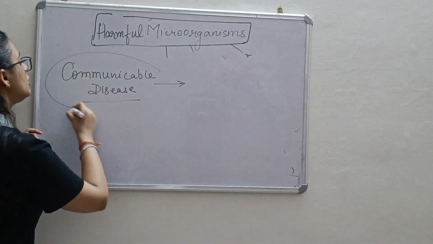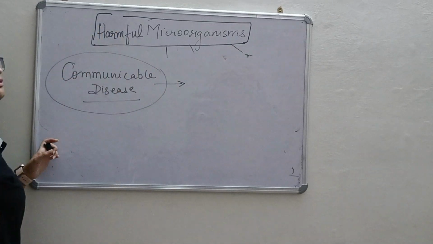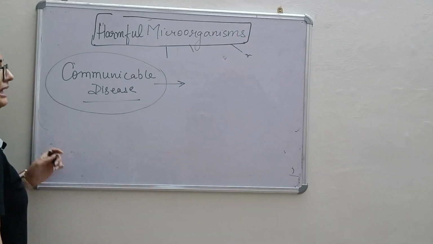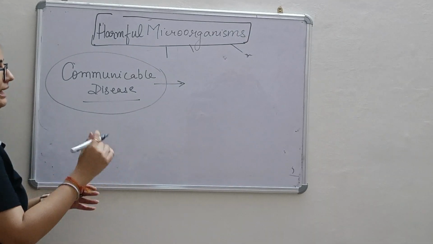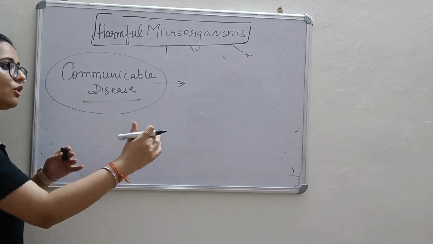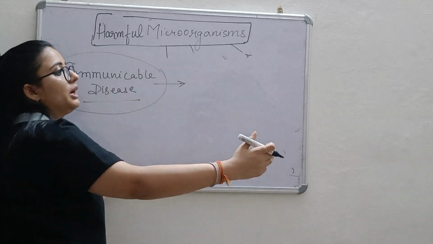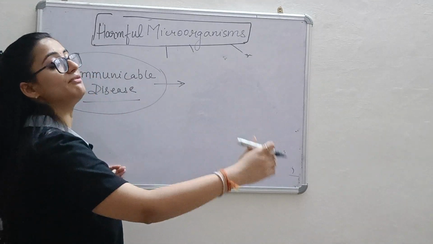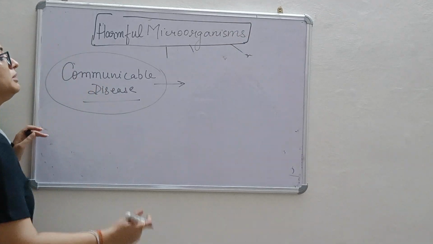What do you mean by communication? Connecting. So by touching the person, or by air or water when we are speaking, the other person will be infected. This is what we call communicable disease.